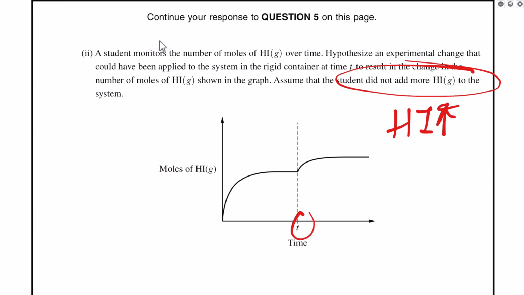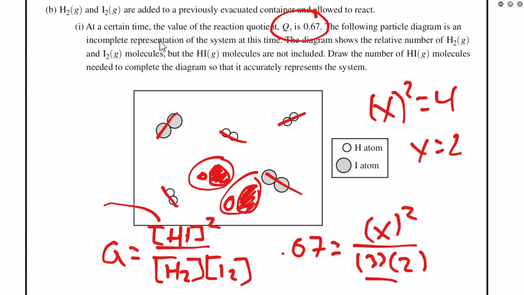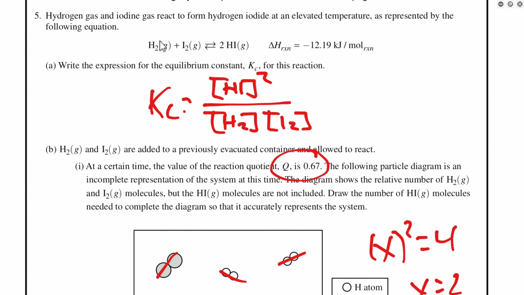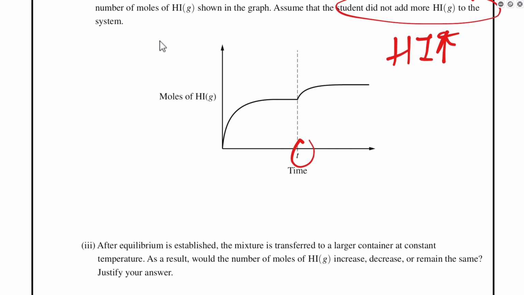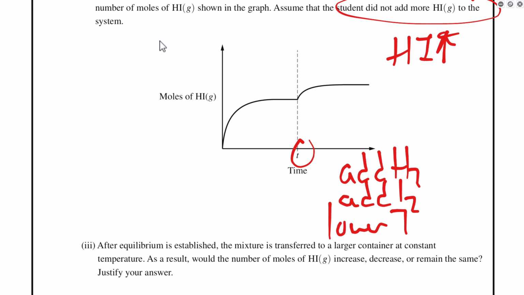Well, let's scroll back and see here what information we have in the problem. So our delta H is negative, which tells us that this reaction is exothermic. I teach my kids to put heat on the side of the reaction where energy is being added or released. So to get more HI, you could do one of 3 things here. And again, I'm not sure what they would expect, but I can either add H2, I can add I2, or what I can do is I can lower the temperature.